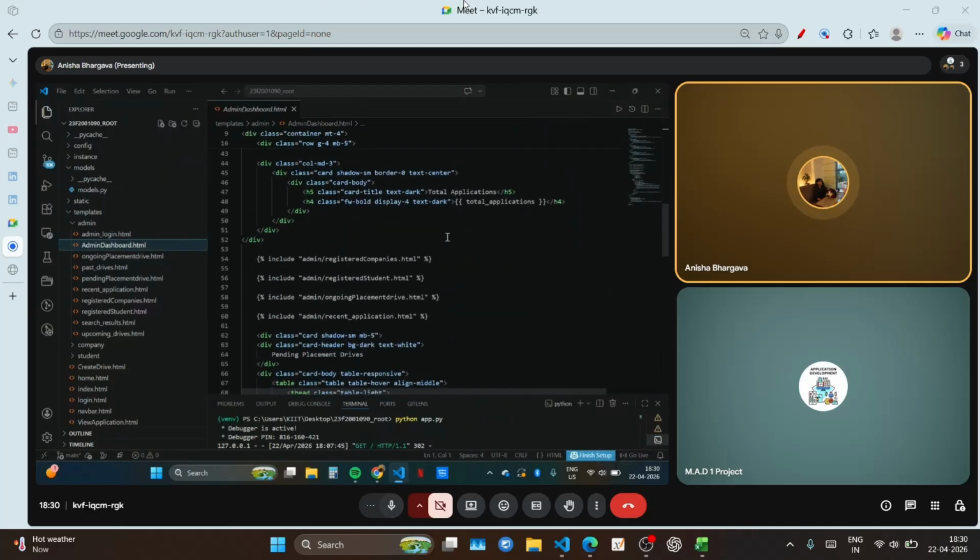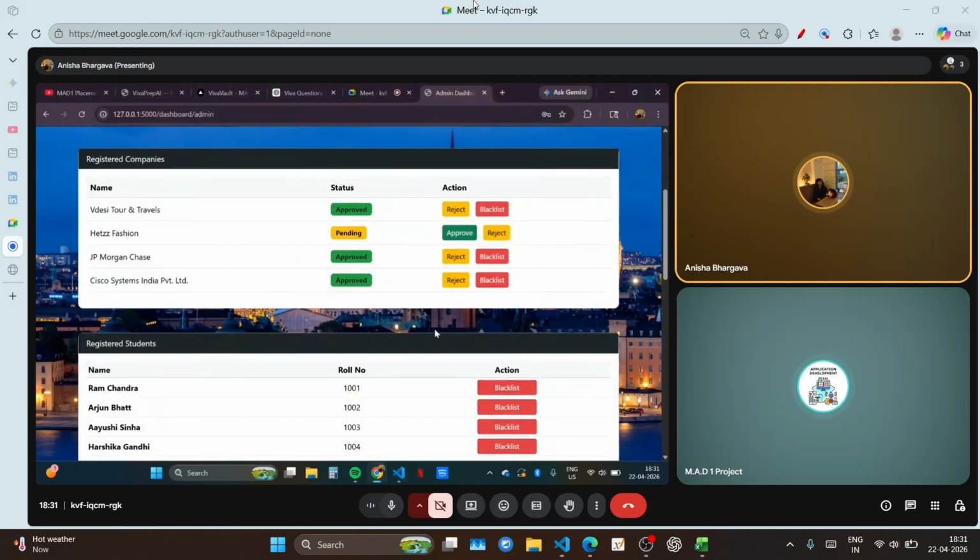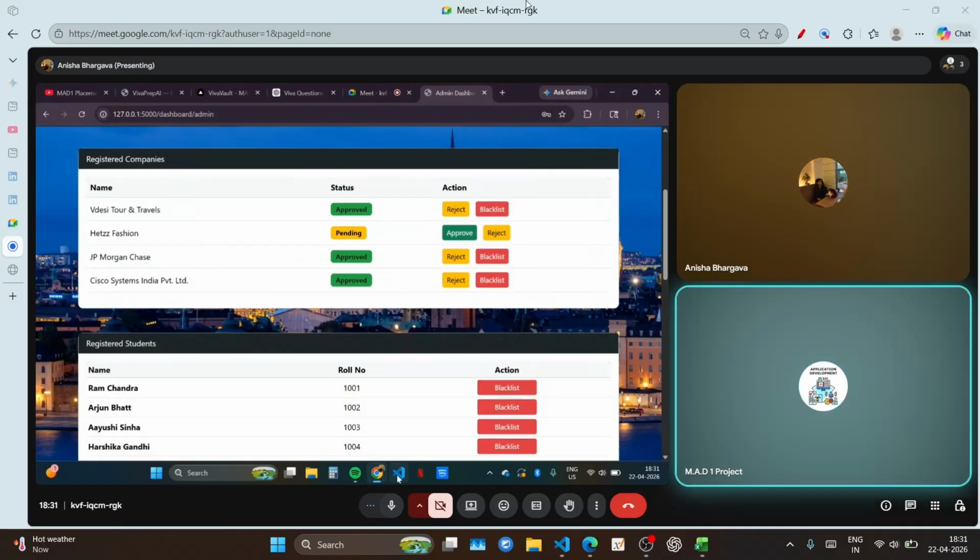And for the registered companies and registered students, we have created different HTML files.